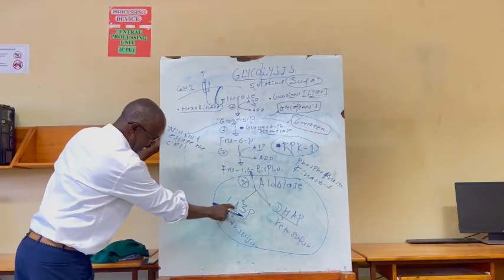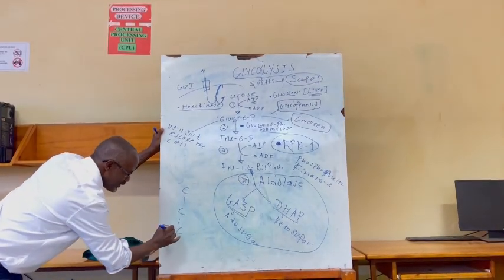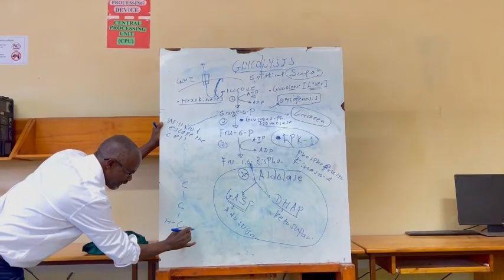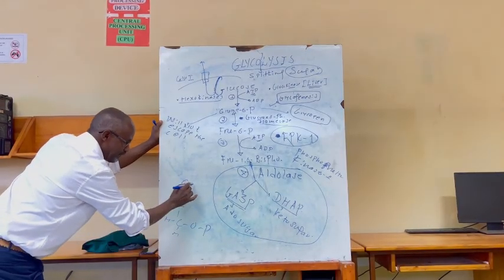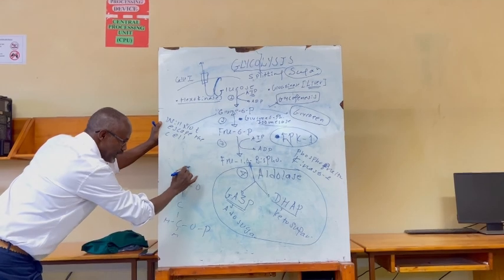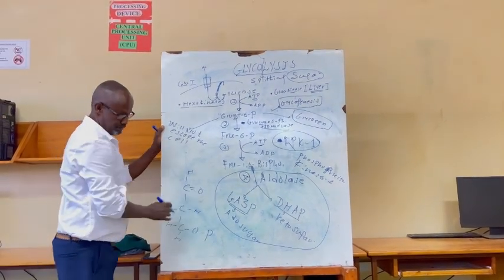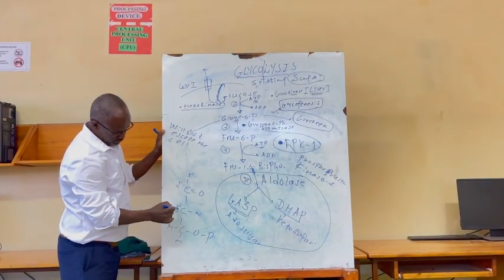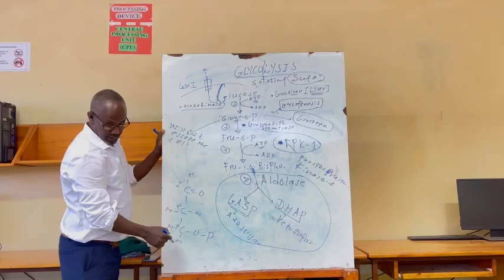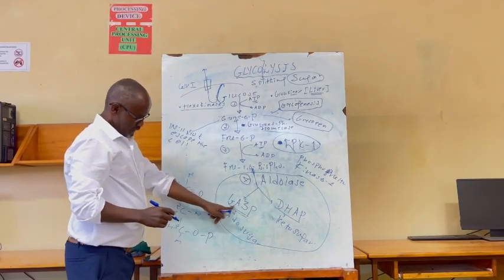Glyceraldehyde 3-phosphate means it has this structure, phosphate. Then this is aldo sugar, with an aldehyde functional group. Glyceraldehyde 3-phosphate means carbons 1, 2, 3. This is the compound abbreviated by this.